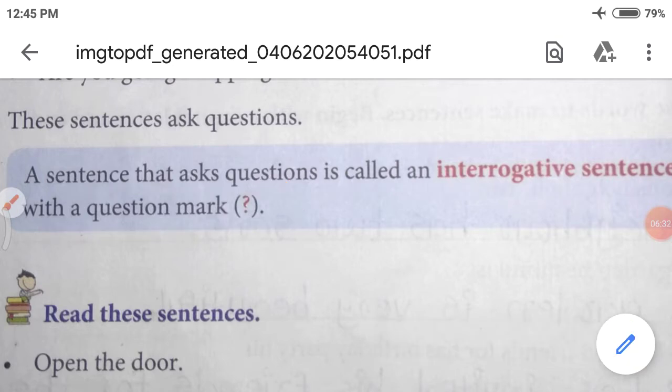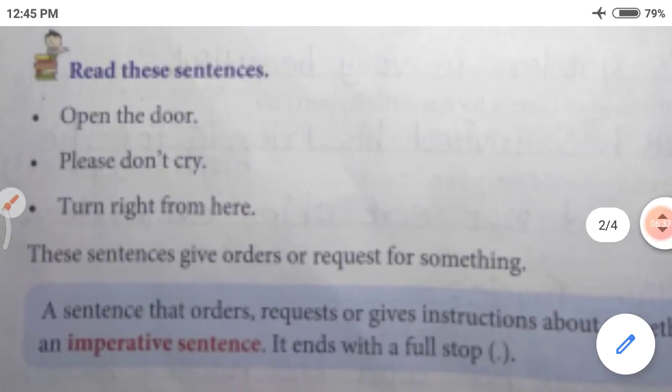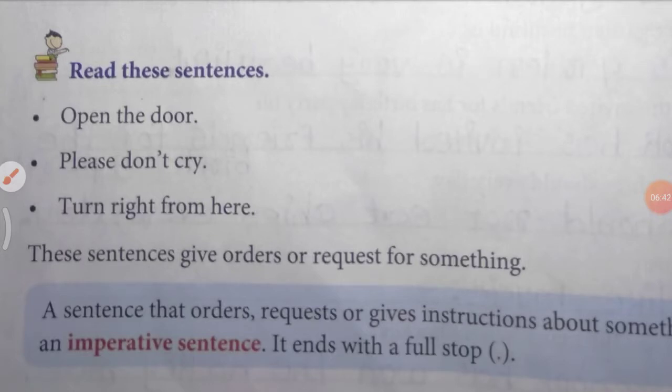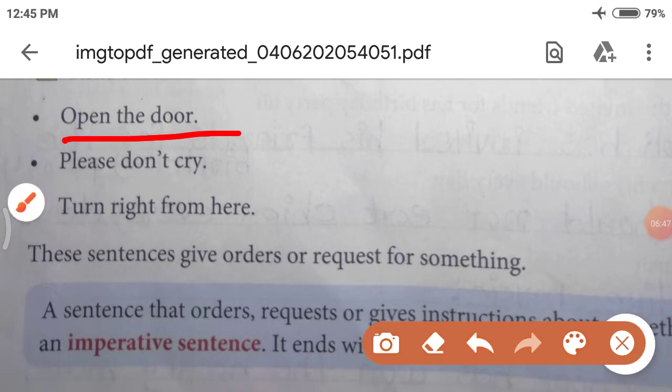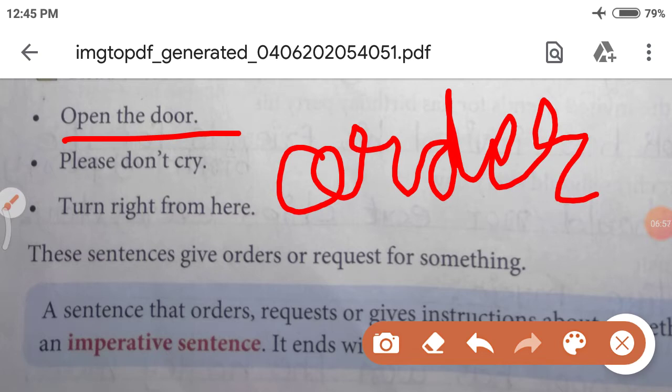Understood? Very good. Now let's see what is next. Open the door. Please don't cry. Turn right from here. What is the first sentence? Open the door. What is that? That is an order. When you are ordering anyone, you are speaking loudly. Sometimes your brother or sister is annoying you. How will you say it? You will say it loudly: Go away. Right? That is an order.